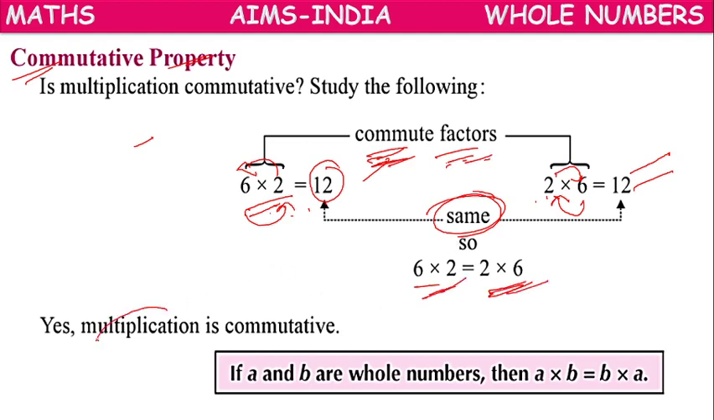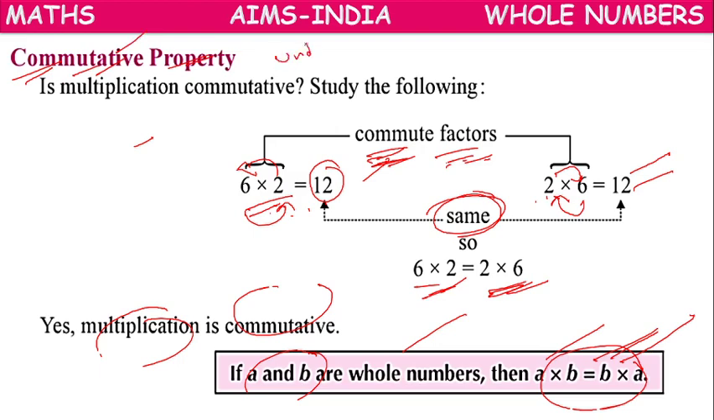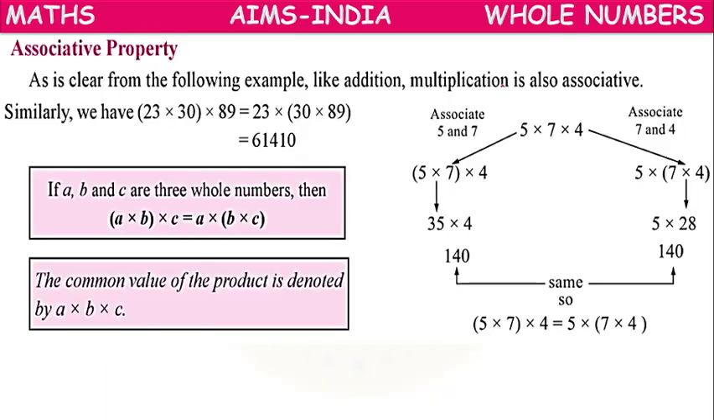So multiplication is commutative. Means if A and B are two whole numbers, A into B equals B into A. By interchanging their places, the result does not change. So whole numbers follow commutative property under multiplication. Next, associative property.